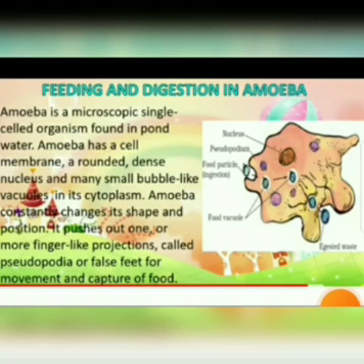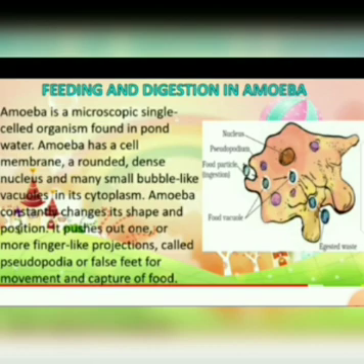Now next, that is feeding and digestion in amoeba. Amoeba is a microscopic single-celled organism found in pond water. Amoeba has a cell membrane, a rounded dense nucleus and many small bubble-like vacuoles in the cytoplasm. Amoeba constantly changes its shape and position. It pushes out one or more finger-like projections called pseudopodia or false feet for movement and capture of food. So, with the help of these pseudopodia, what does it do?